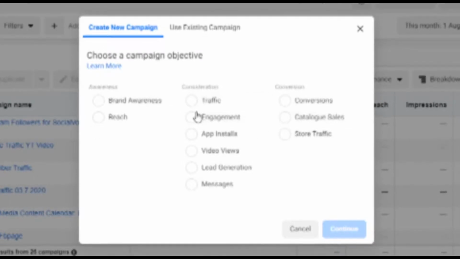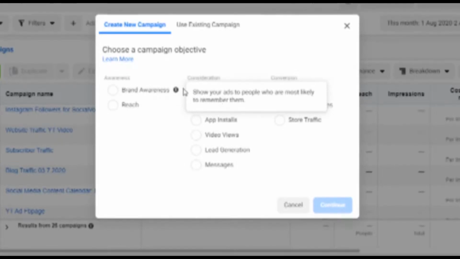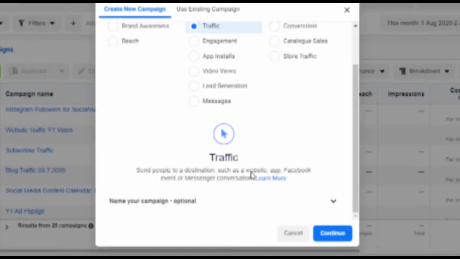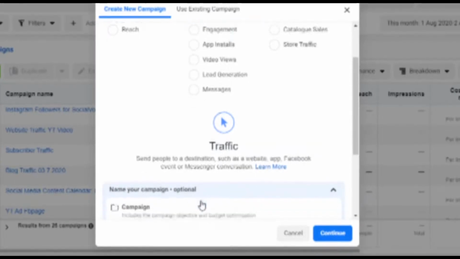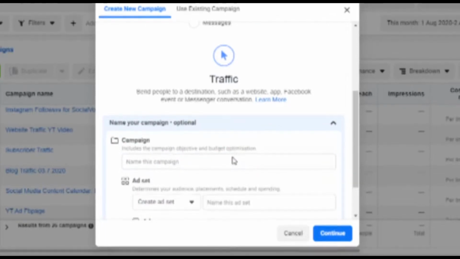Okay, I'll start with traffic. Actually, I wanted to show you how you can increase your Instagram followers via ads manager via Facebook. So traffic is the proper objective you can take. Engagement, you can do the same way, but when you want to increase the engagement of the page or the post, then you can select engagement. For traffic, you'll get a very quick way to create it.